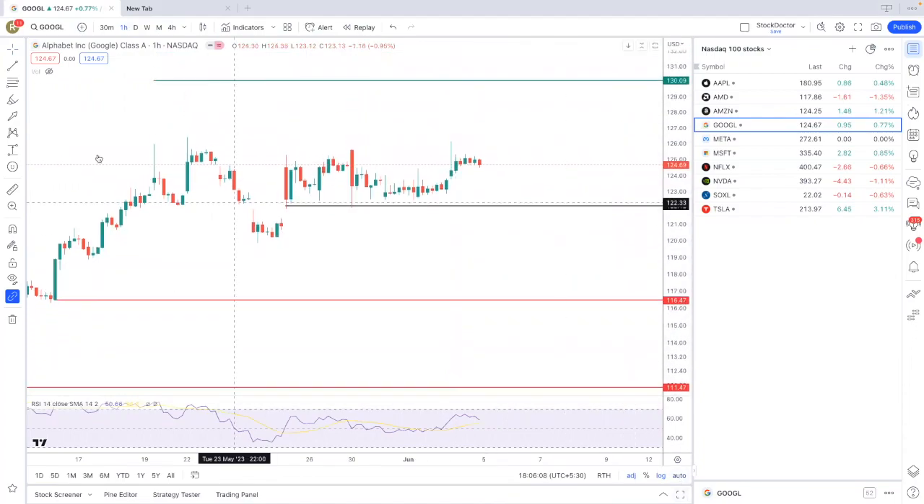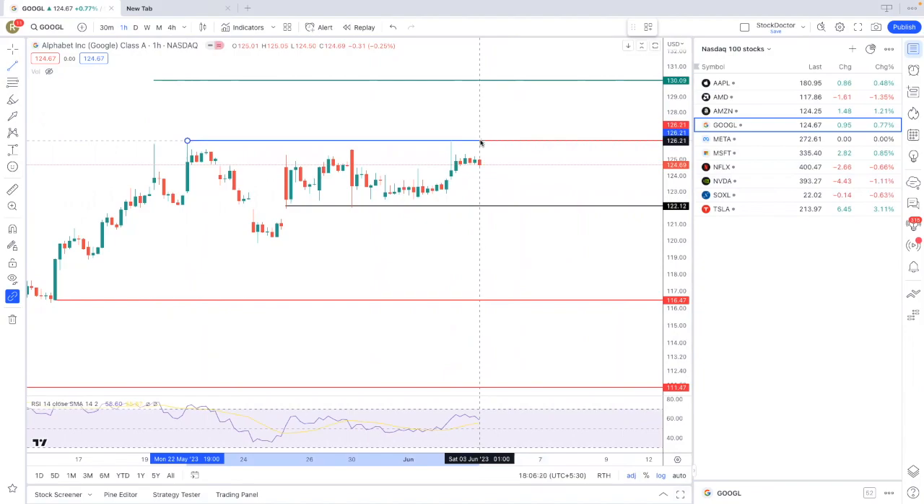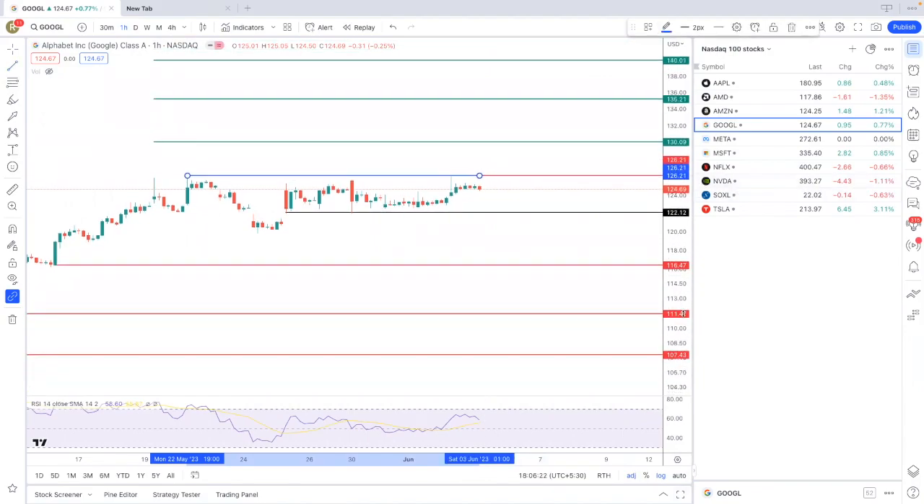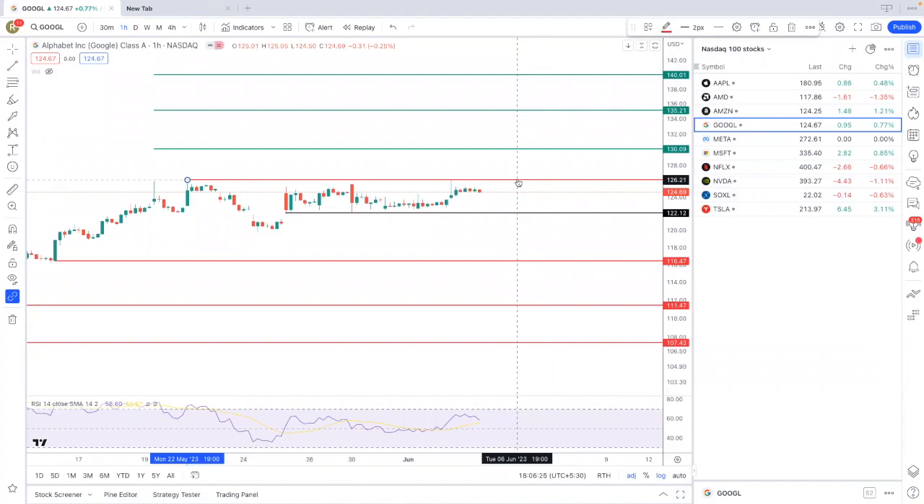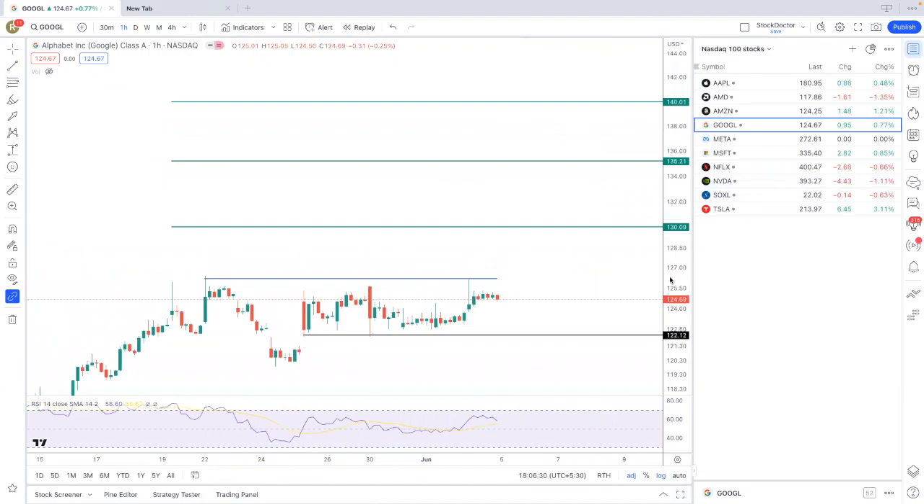See, Google has corrected a lot here, and I'm saying that for Google, once it starts trading and sustaining above 126 levels, then you can see the levels of these three things. It needs to stay and sustain above 126, because it has given a very good consolidation. The targets would be 130, 135 and 140.